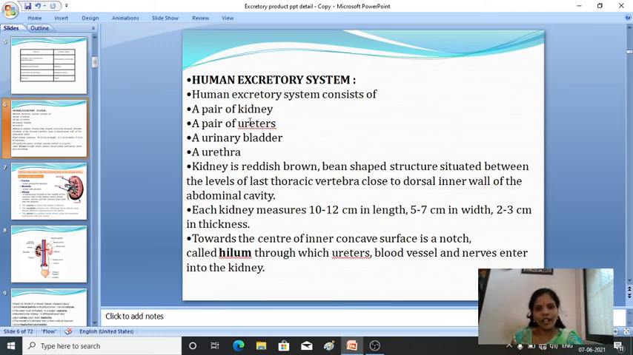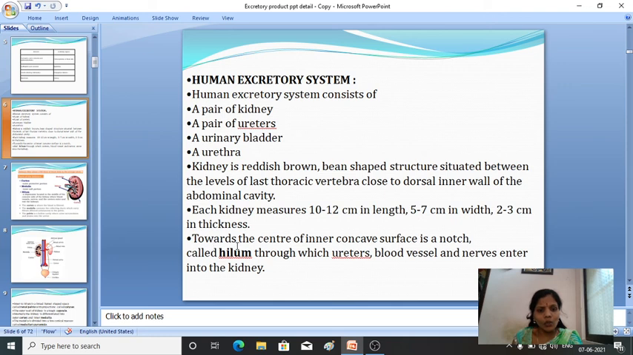You already know that the kidney is a reddish brown, bean-shaped structure, situated between the levels of the last thoracic vertebra, close to the dorsal inner wall of the abdominal cavity. Each kidney measures about 10 to 12 centimeters in length, 5 to 7 centimeters in width and 2 to 3 centimeters in thickness.